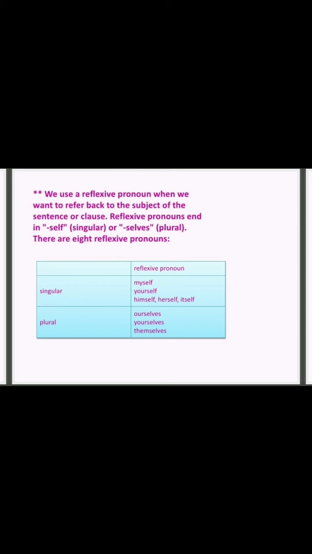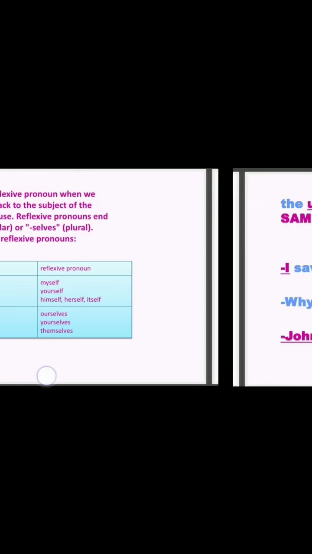When we want to refer to the subject again, for that we say: I did my work myself. So what is myself referring to here? The personal pronoun in the sentence. Whenever a pronoun reflects the personal pronoun, that would be called a reflexive pronoun. Myself, yourself, himself, herself, itself. These are the reflexive pronouns, and in plural ourselves, yourselves, themselves.